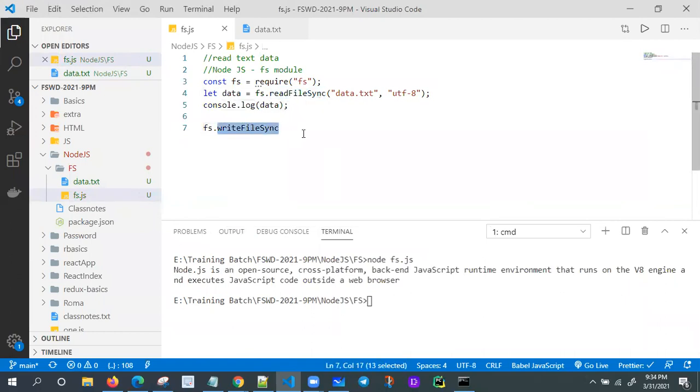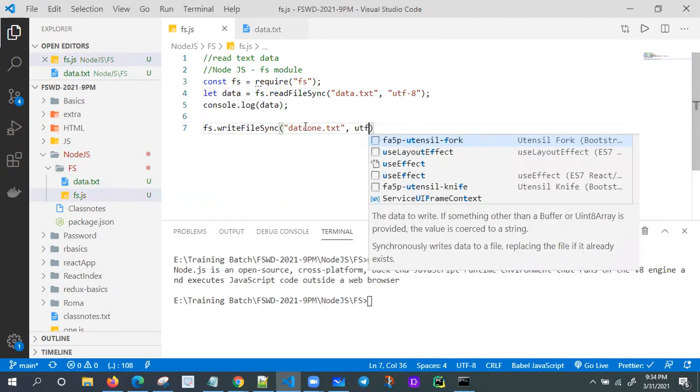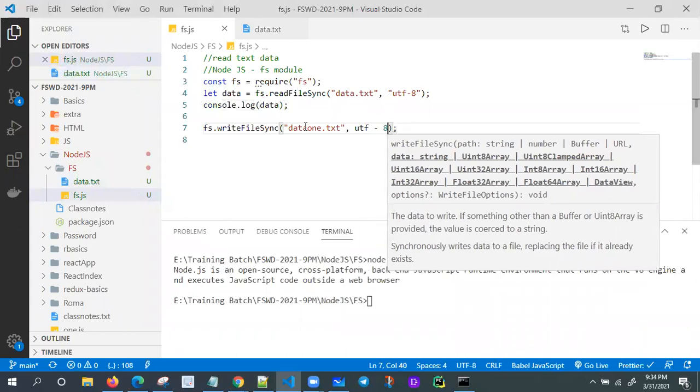These two I'm taking as synchronous methods, and the opposite ones are asynchronous methods, but there is no method that ends with async. So only the sync methods we need to identify. Otherwise, the rest of the methods are asynchronous in the Node.js point of view. So again, I need to give the path data1.txt. Just pass UTF-8. We need to write the data, right? So definitely I need to provide something.